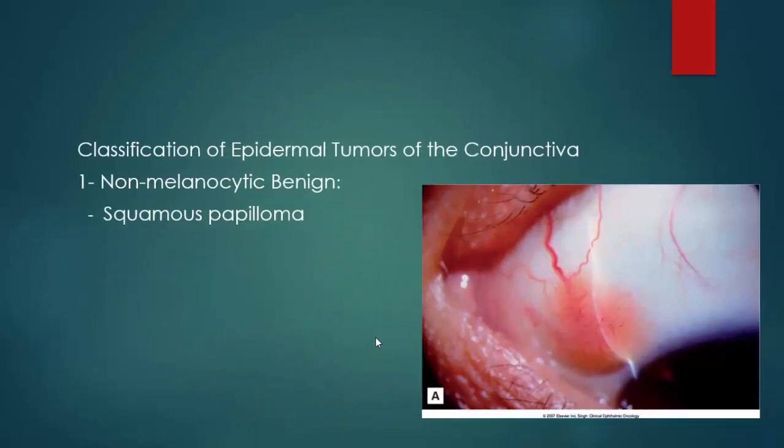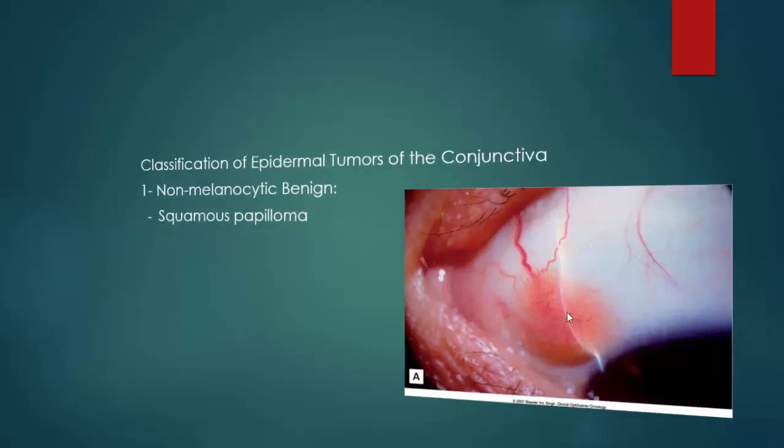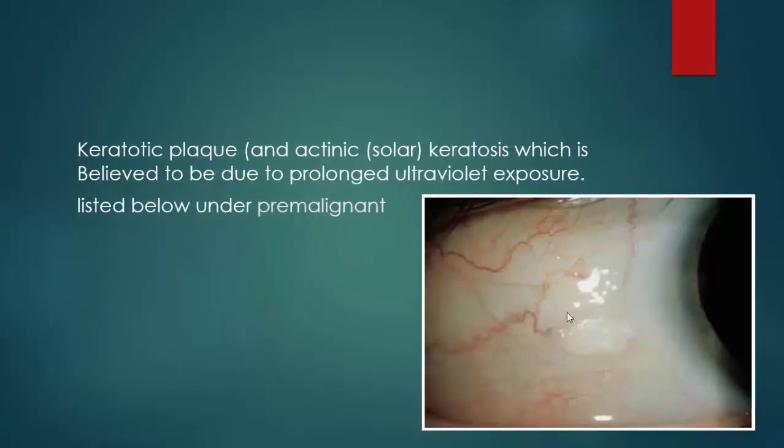Classification of epithelial tumors of the conjunctiva, including non-melanocytic benign, including squamous papilloma, like this photo. Keratotic plaque, or what is called actinic keratosis, which is believed to be due to prolonged ultraviolet ray exposure and can be listed as a pre-malignant lesion, like this photo.